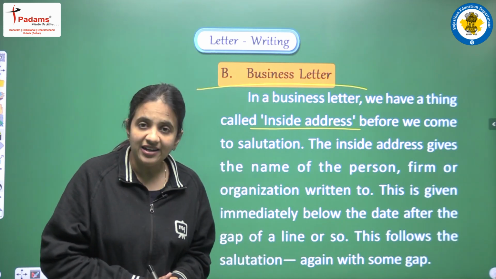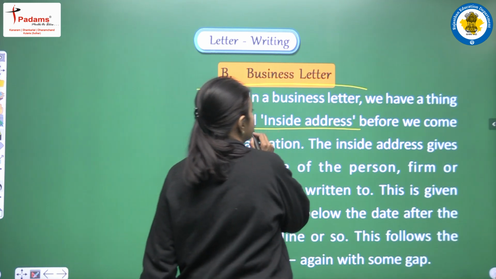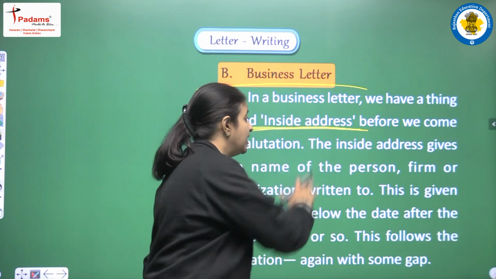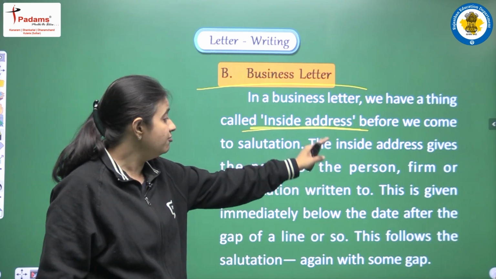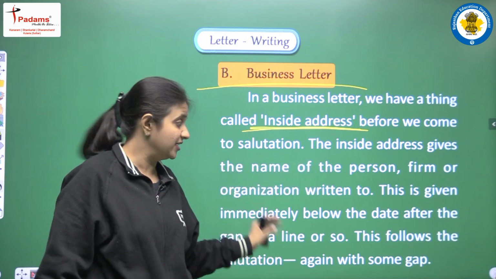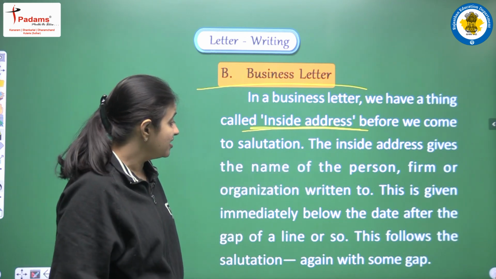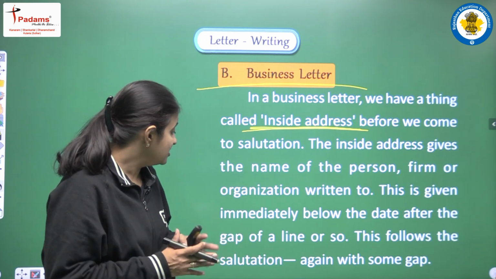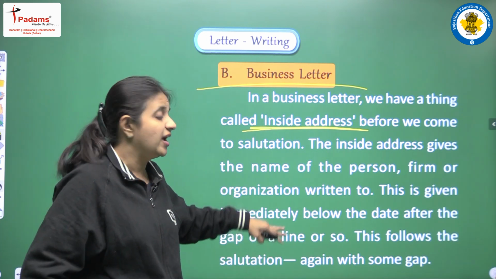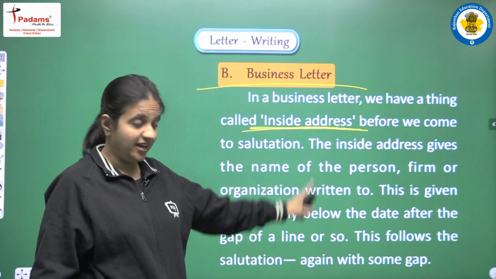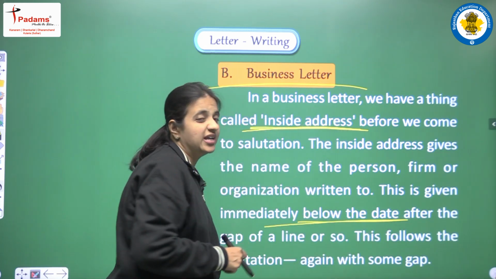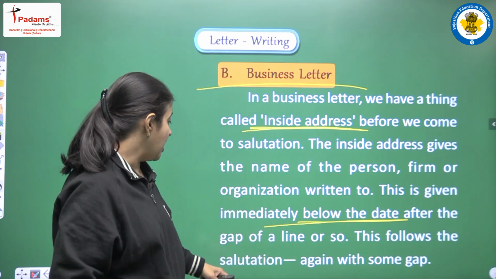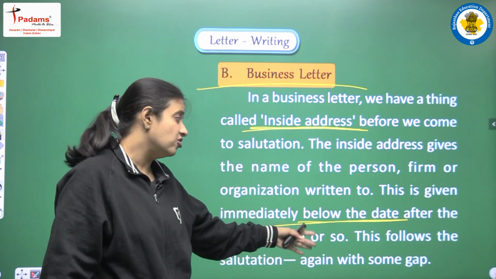So if we are writing such letters, then we have to write the inside address also, and in this inside address we have to write the name of the person, firm or organization. This is given immediately below the date after a gap of a line or so. We have to write this address below the date, or we can say below the heading, after a gap of a line or so.